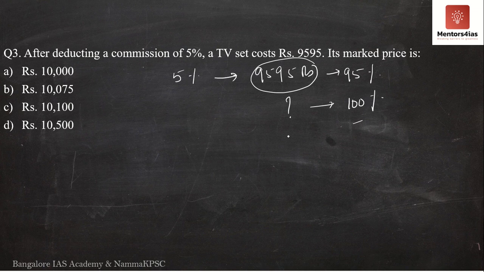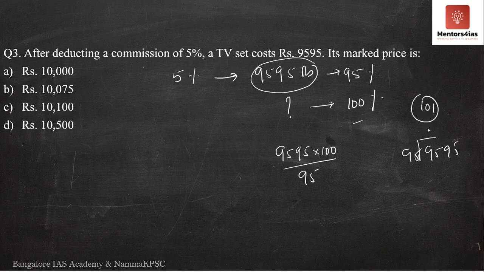Again, nothing but your simple cross multiplication. So here it is 9,595 into 100 divided by 95. Now see here, this is nothing but 9,595. It should be easily divisible by 95 itself, correct? If I am not wrong, it should be by 101. By 101. Just by looking at it, we should be able to do this.